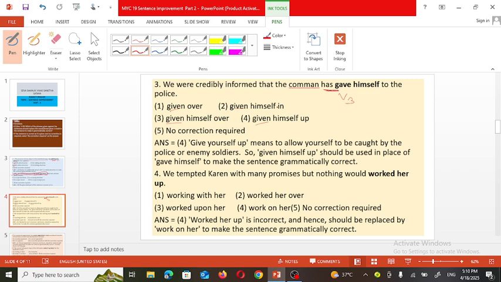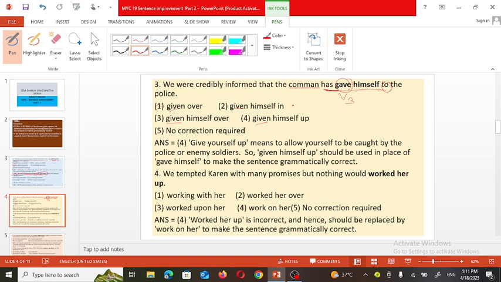Now let's see the next part. We were credibly informed that the common has gave himself. Here himself is used. Gave himself to. Here given must be there, given himself. But instead of to, what should we use here? Given himself over, it won't be there.